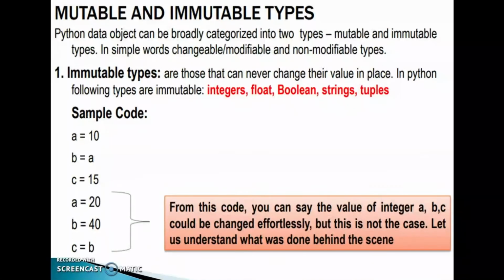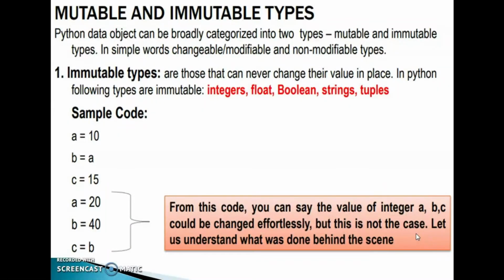Consider this example. A is equal to 10. B is equal to A, means B is equal to 10 itself. C is equal to 15. Then A is equal to 20, B is equal to 40, C is equal to B. Here I used A is equal to 10, and again I used A is equal to 20, so the value will be changed. From this code you can say the value of integers A, B, C could be changed effortlessly. But this is not the case.